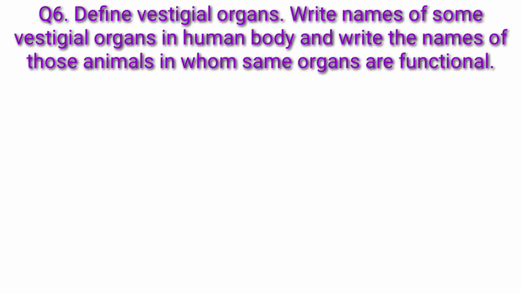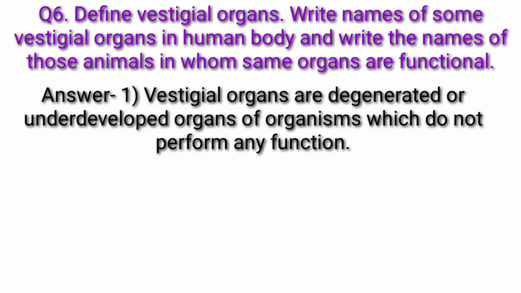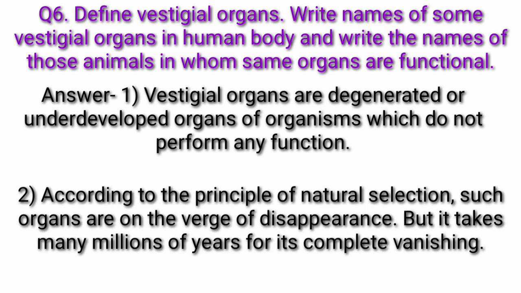Now, question 6. Define vestigial organs. Write names of some vestigial organs in the human body and write the names of those animals in whom the same organs are functional. Answer. Vestigial organs are degenerated or underdeveloped organs of organisms which do not perform any function. According to the principle of natural selection, such organs are on the verge of disappearance, but it takes many millions of years for their complete vanishing.